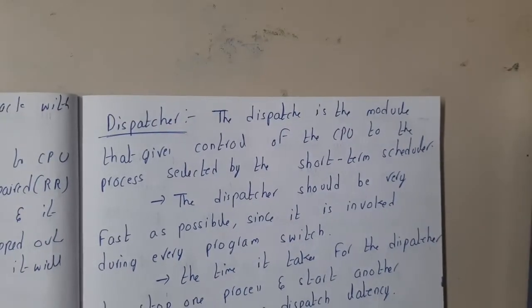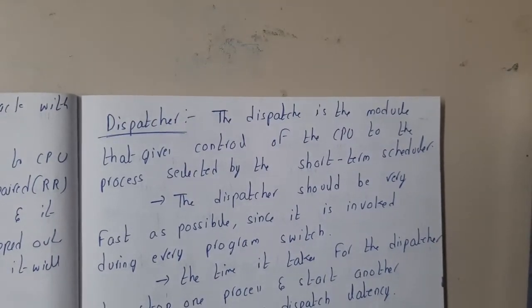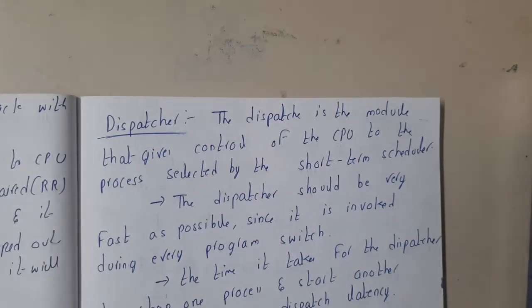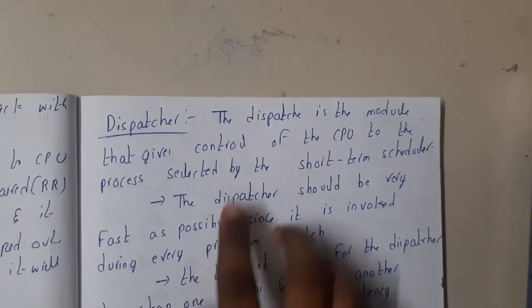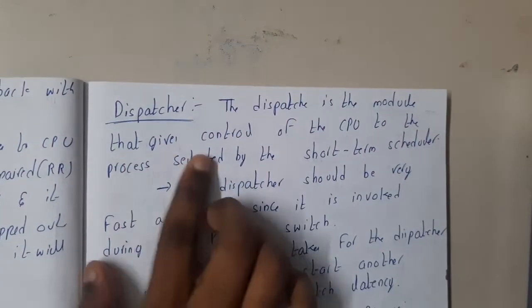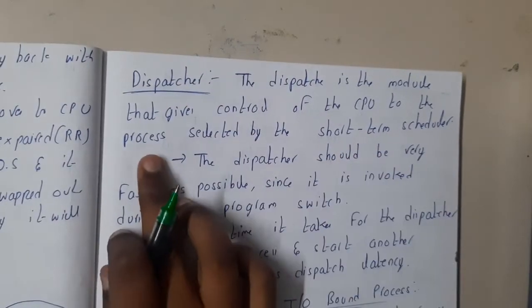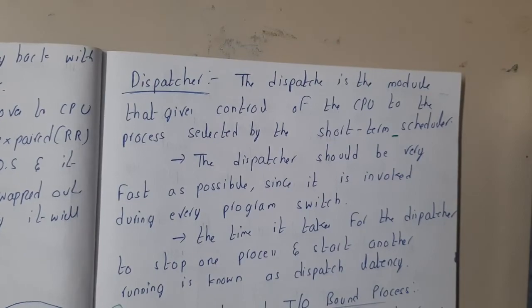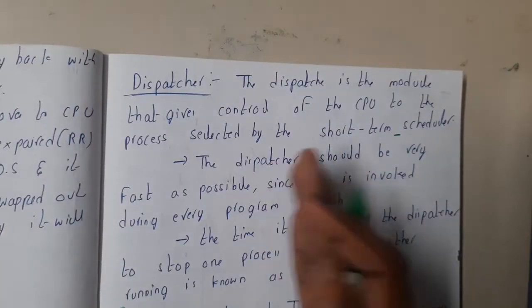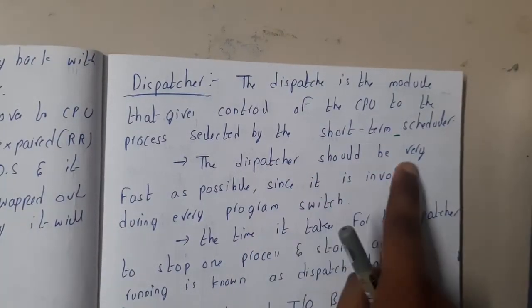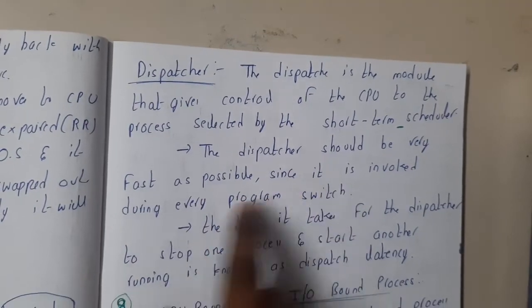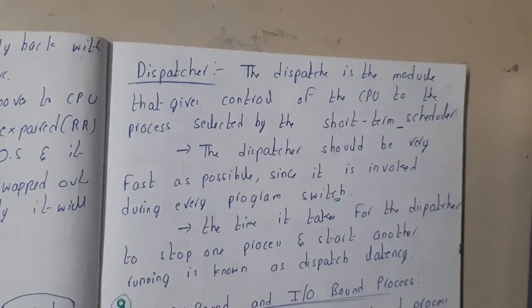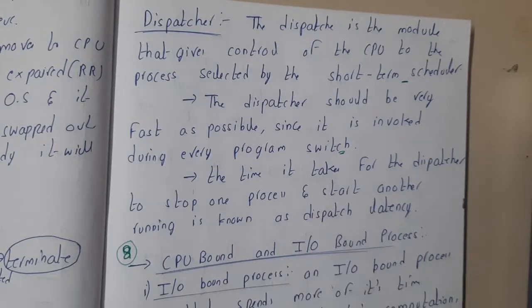Now moving on to the concept of the dispatcher. The dispatcher is going to take care of these transfers, guys. The dispatcher is the module that gives control of the CPU to the process selected by the short-term scheduler. What is the short-term scheduler doing? It is selecting from ready to running. The dispatcher should be as fast as possible since it is invoked during program switching. Now you are getting an idea.